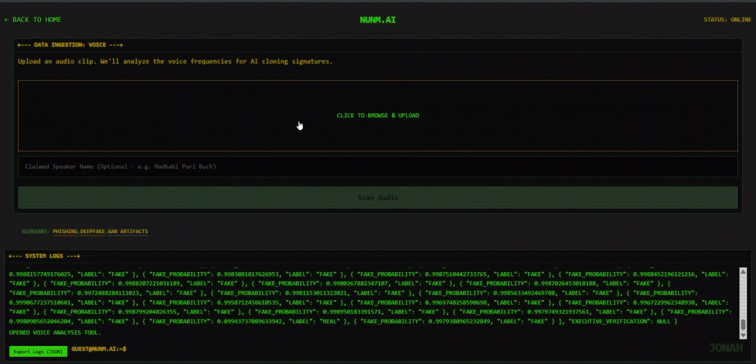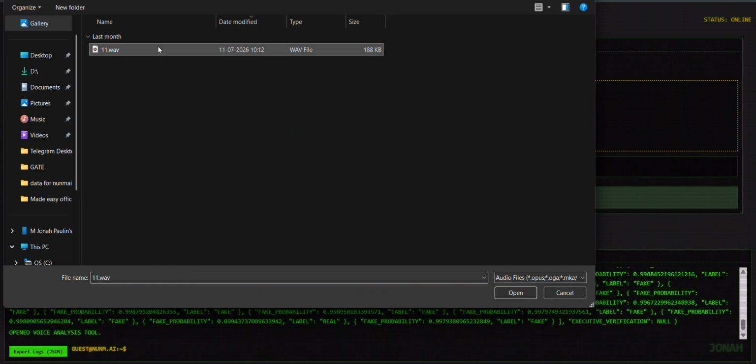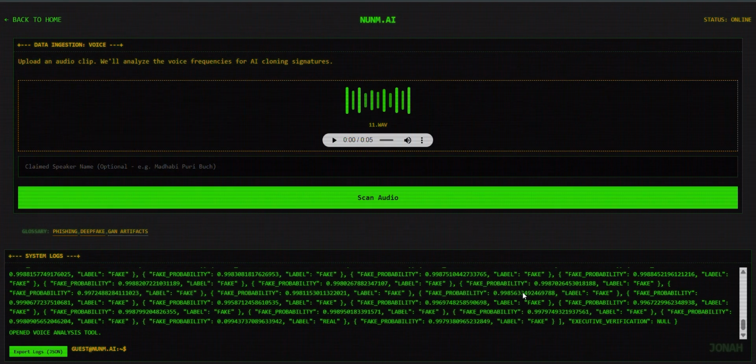The voice has been cloned to sound like the same official. So our synthetic voice detection module extracts acoustic features including MFCCs, spectral centroid, and zero crossing rate, and passes them through our deep learning classifier.